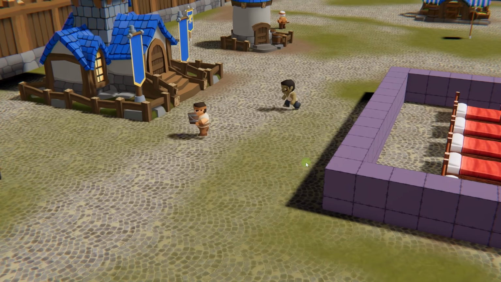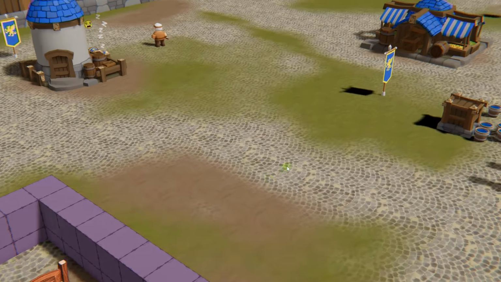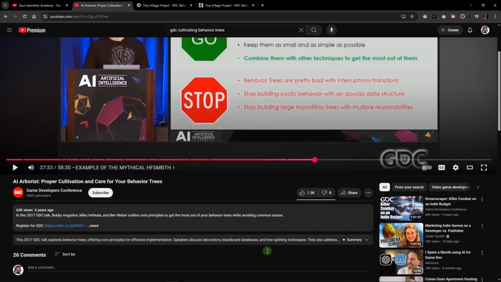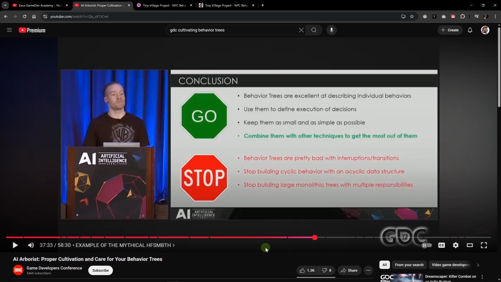Is it really true that behavior trees are better than finite state machines? Well, not exactly. There is a great GDC talk about this called Proper Cultivation and Care for Your Behavior Trees. I've already covered this talk in a previous video in my first Introduction to Game AI playlist. This is a talk from a bunch of developers working on famous games like the Batman series and developers from Remedy Entertainment. And here Bobby Anguelov talks about advantages of finite state machines over behavior trees.